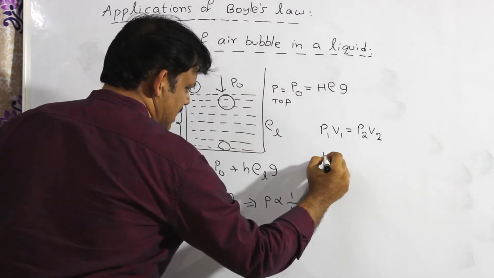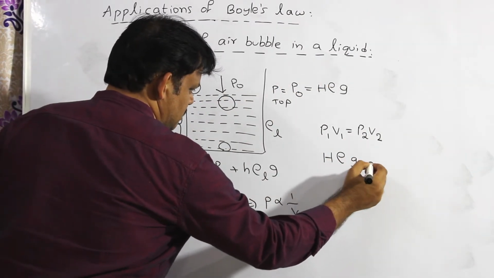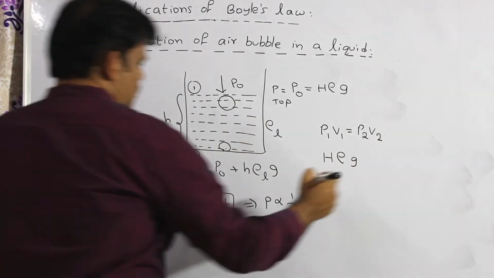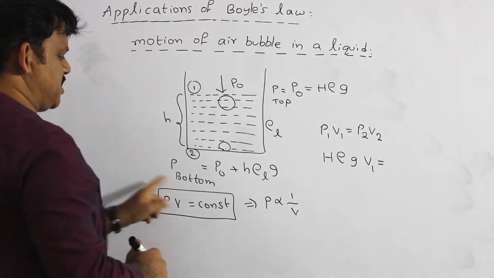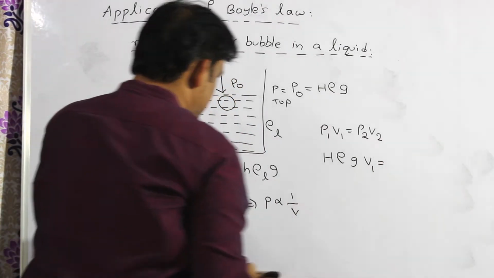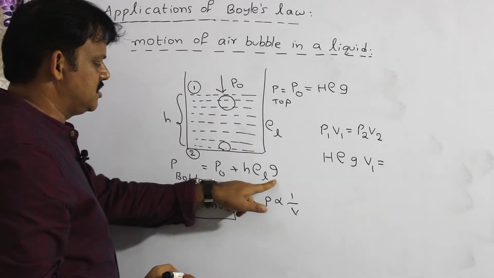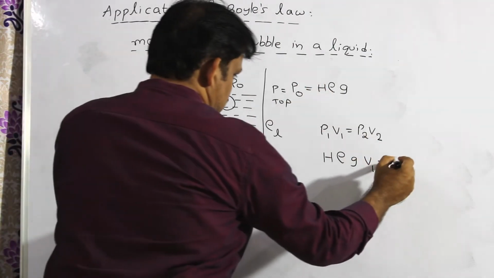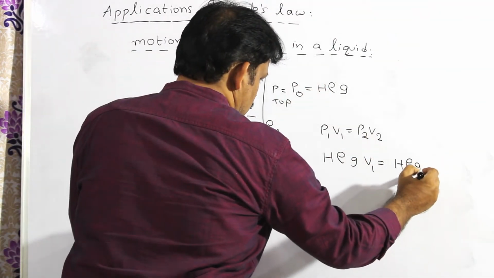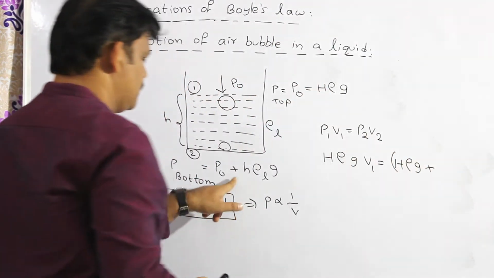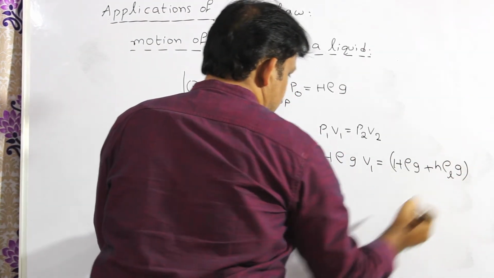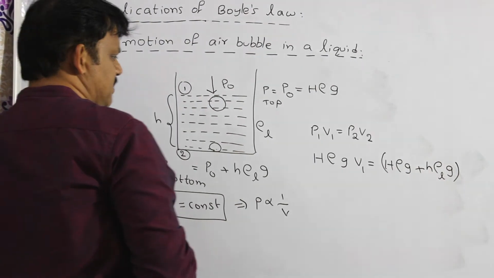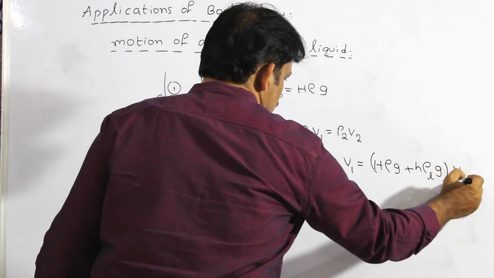Capital H into rho into G into V1. V1 is volume at the top. What is P2? Pressure at the bottom. I can write P naught plus h rho L G. What is P naught? Capital H rho G. So, capital H rho G plus small h rho L into G. This is the pressure at the bottom into volume V2.